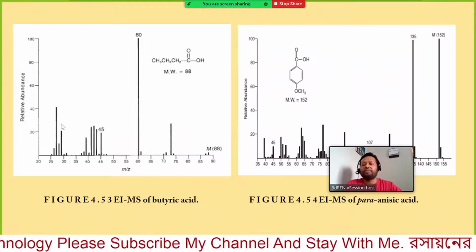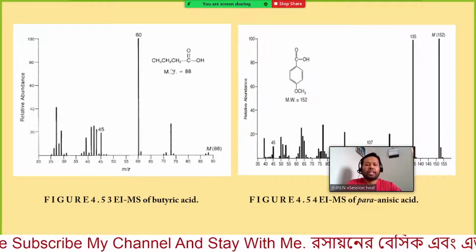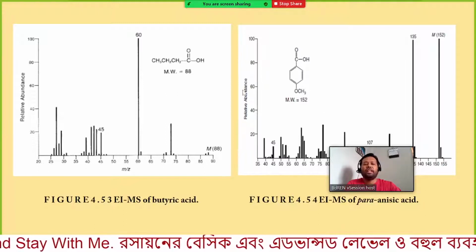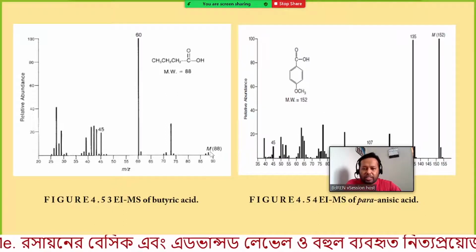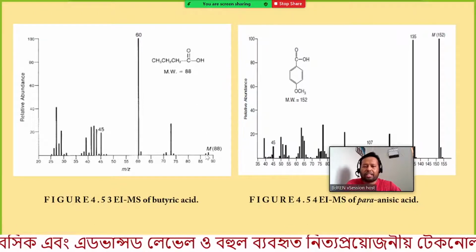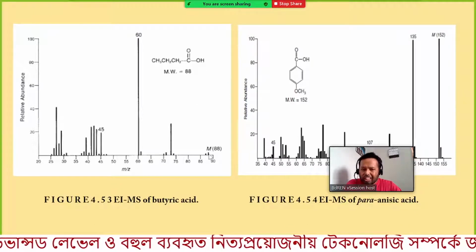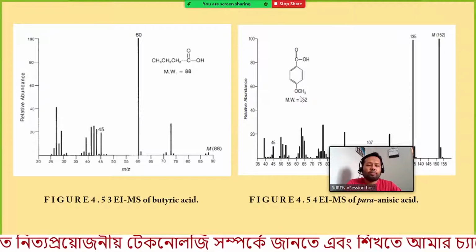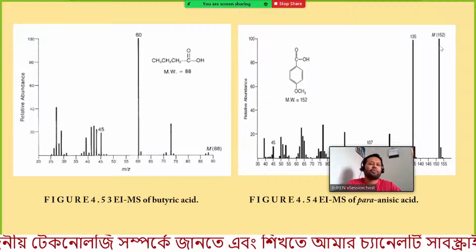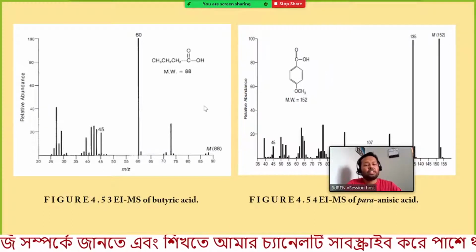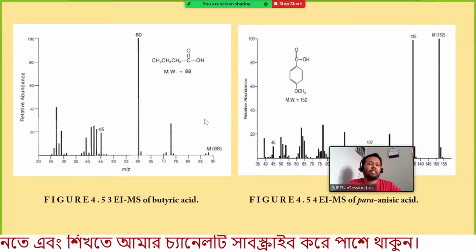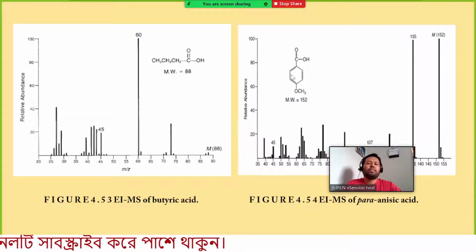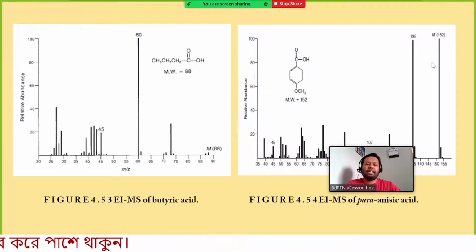Let's see if we have any. This is an aromatic carboxylic acid. This is an aliphatic carboxylic acid. This is an aromatic carboxylic acid. Here you can see the parent ion signal for the aliphatic carboxylic acid is relatively low, but for the aromatic carboxylic acid the intensity of the parent ion at 152 is very high. Why does this molecule have such high intensity? Because the molecule is very stable, so the abundance of the ions is greater, and therefore the signal intensity is high.